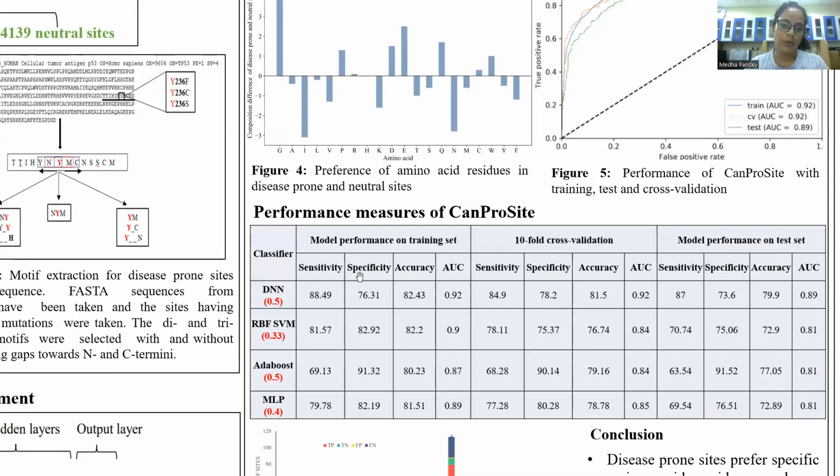We also compared the method with existing machine learning algorithms, including SVM, AdaBoost, and MLP. We tried to find the best threshold using hyperparameter tuning. We found that even at the threshold of 0.5, our method is able to classify disease-prone and neutral sites with 81.5% accuracy in tenfold cross-validation and 79.9% in the test set.